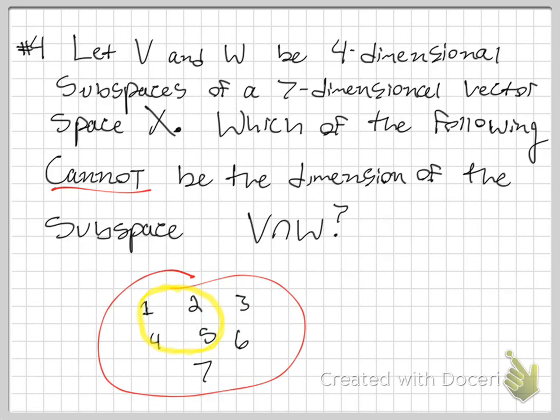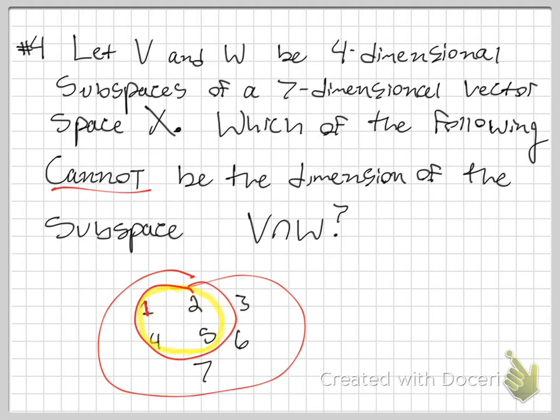But no matter what W is, V and W. So in this case, if W is these four dimensions, then the dimension of their intersection is going to be 4. There's 1, 2, 3, and 4 dimensions that they both share.